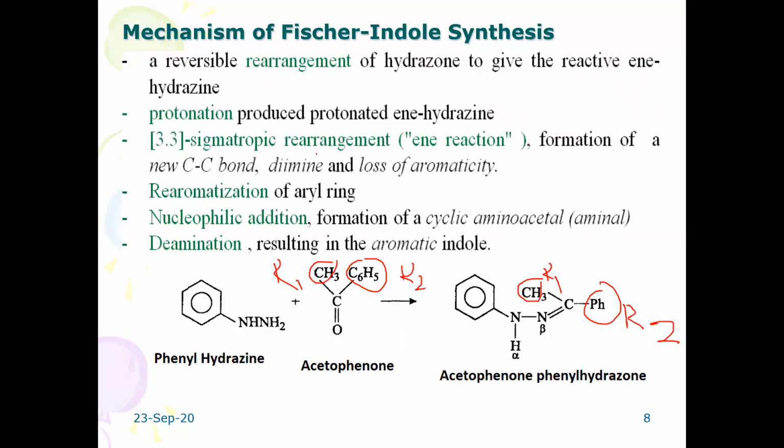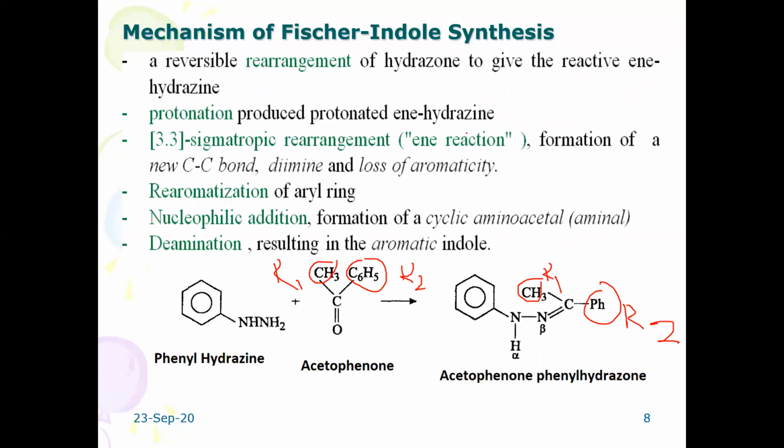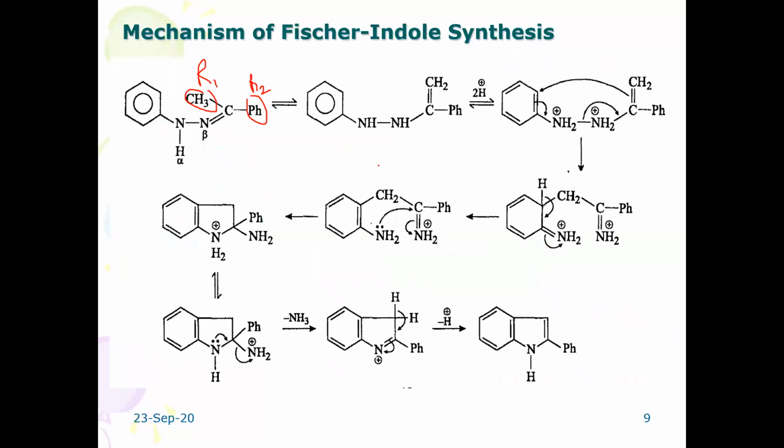These steps are very, very important. Reversible rearrangement of hydrogen: once again, I will explain. It is a reversible rearrangement of the hydrazine derivative, which means ene hydrazine is going to form. Later, that involves a 3,3 sigmatropic rearrangement, which involves formation of a new carbon-carbon bond, diimine, and loss of aromaticity.